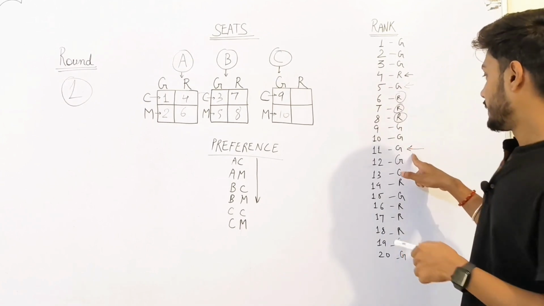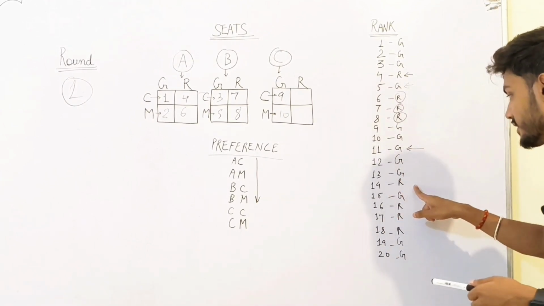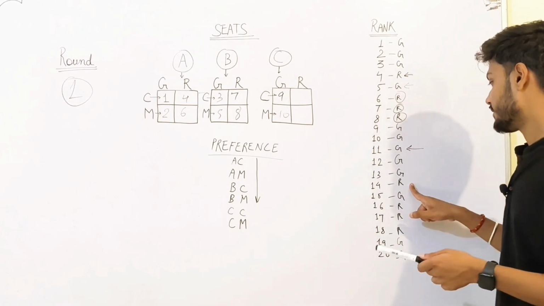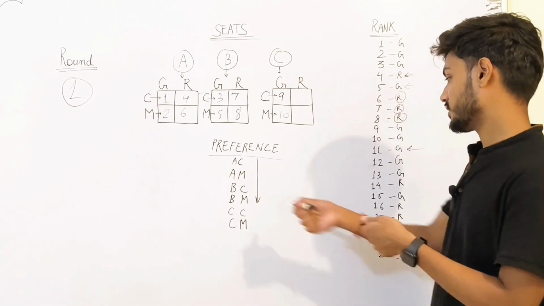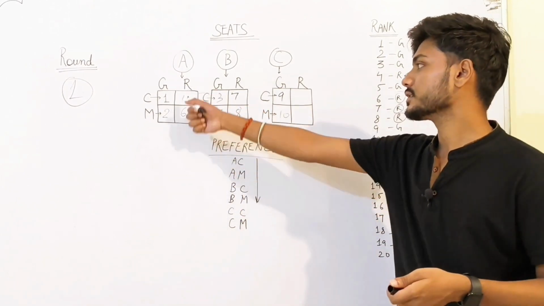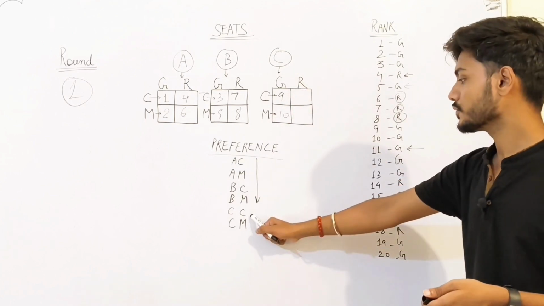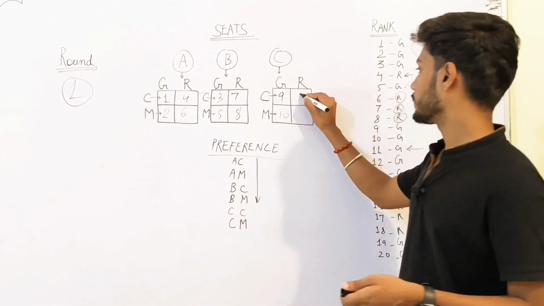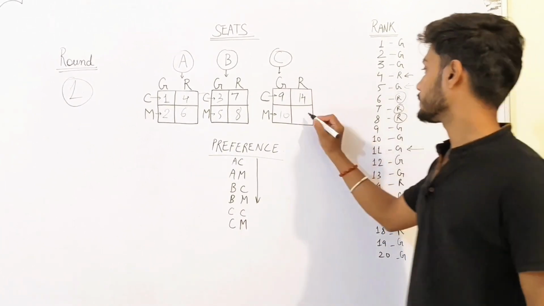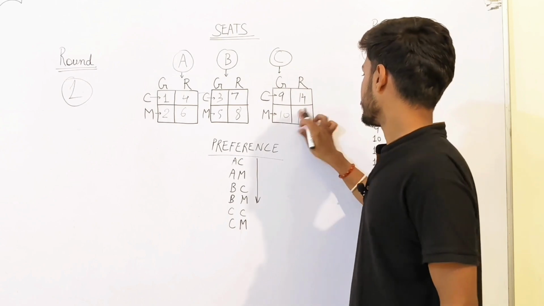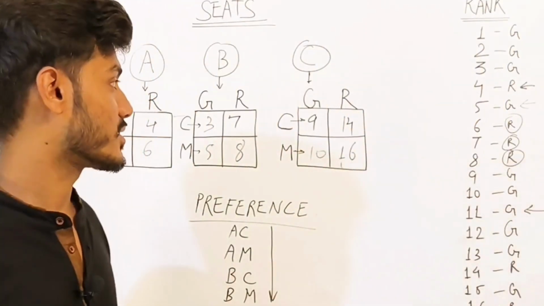Now the 11th general, 12th general, 13th general student is not getting any seat, but the 14th is a reserve category student. Okay, so this 14th rank student is going to get what? You can assume, right, from the preferences: filled in the reserve category, filled in the reserve category, but this is empty, right? This, the fourth preference. So the 15th, a general category student, is not getting a seat. The 16th is again a reserve one. So you can see how a seat is allotted in the first round.